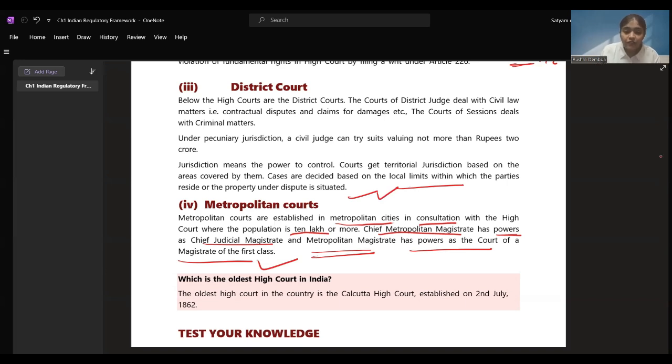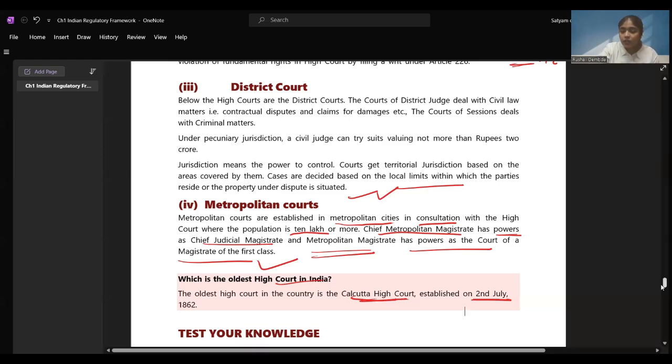One fun fact they have told us is which is one of the oldest high courts in India: Calcutta High Court, established on 2nd July 1862. Way too back this was established. Calcutta High Court on 2nd July 1862. Right.